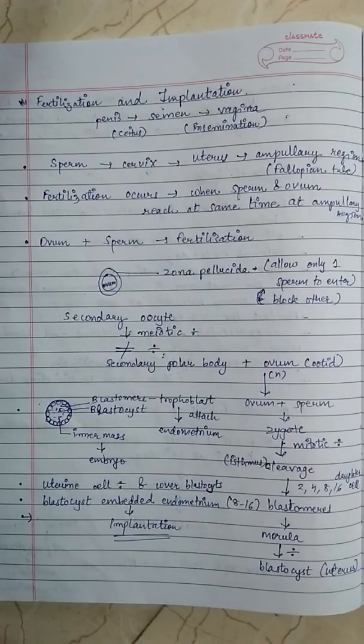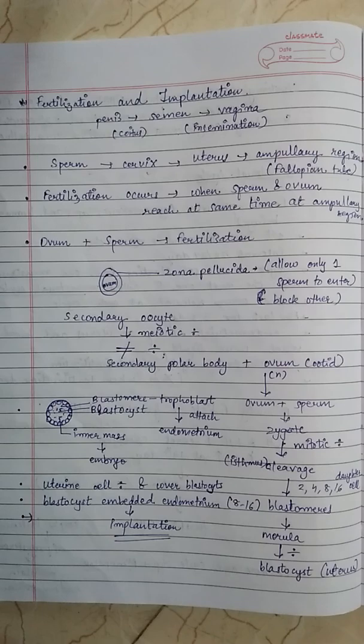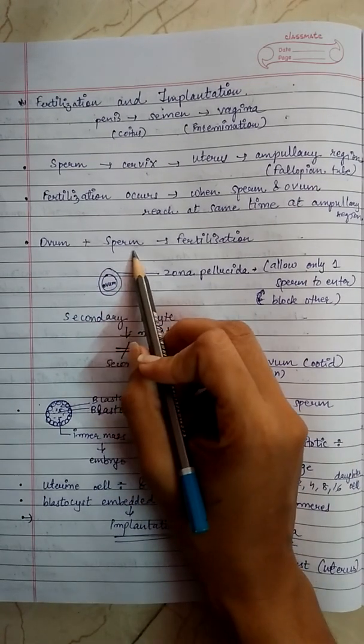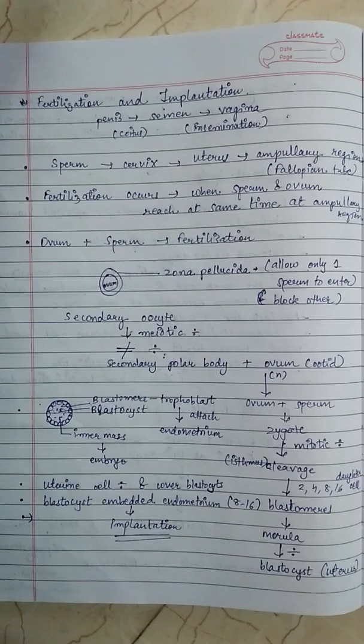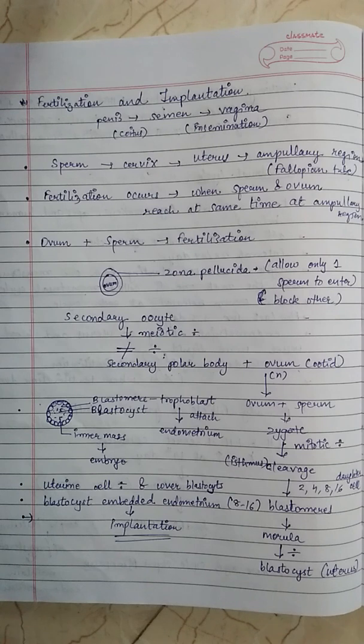The ovum released by the ovary is also transported to the ampullary region, where fertilization takes place. Fertilization can only occur if the ovum and sperm are fused. This is the reason why not all copulation leads to fertilization and pregnancy, because fertilization can only occur if the sperm and ovum are transported simultaneously to the ampullary region. This is the main point.